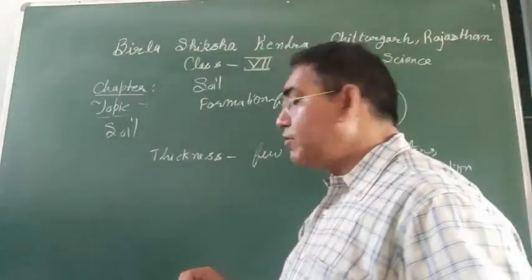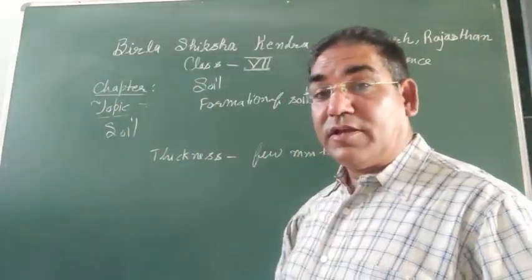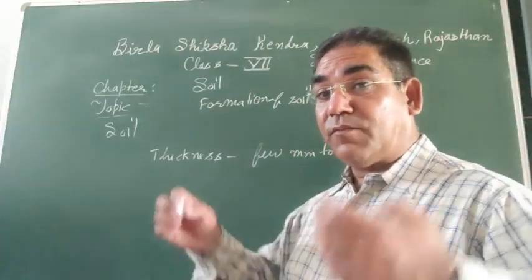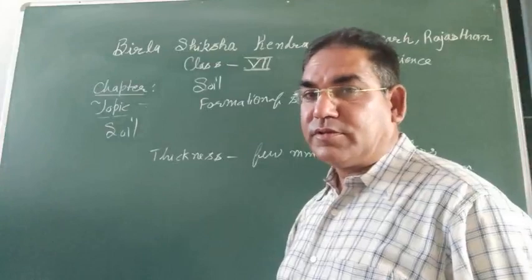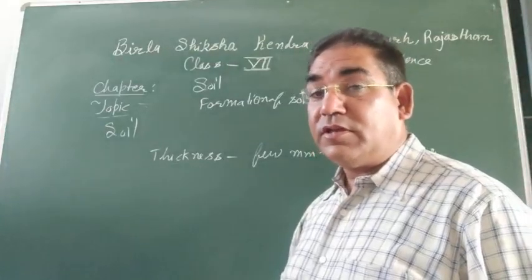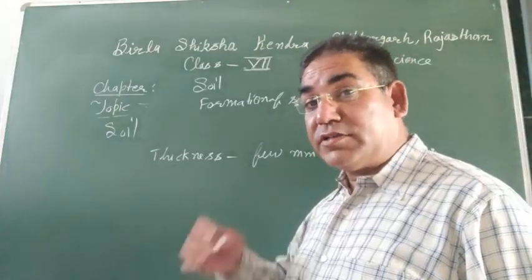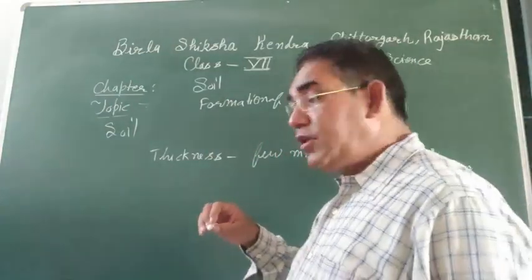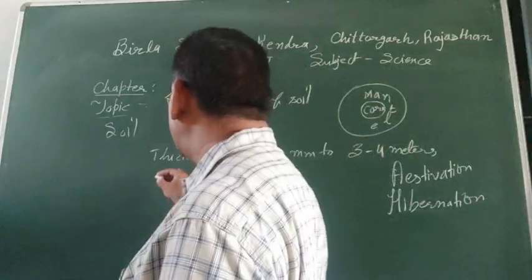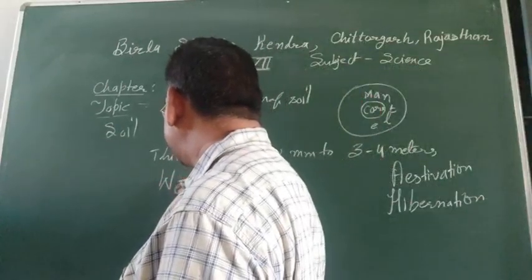The formation of soil occurs from the breaking down of large rocks, and the process of breaking down of large rocks is known as